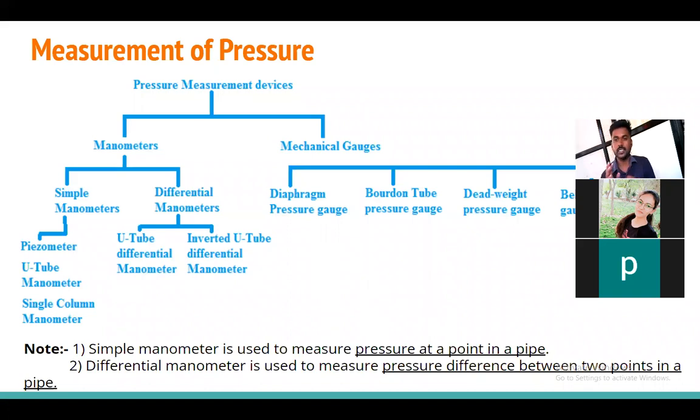And in the mechanical gauges, there are the diaphragm pressure gauge, Bourdon pressure gauge, deadweight pressure gauge, and bellows pressure gauge. But mostly they will focus on the Bourdon pressure gauge, so we have covered that point also. So this is how we have completed the pressure measuring devices.